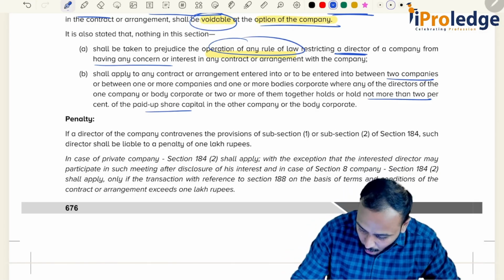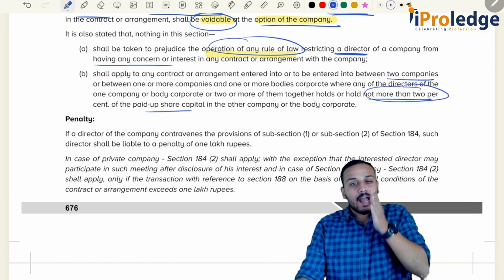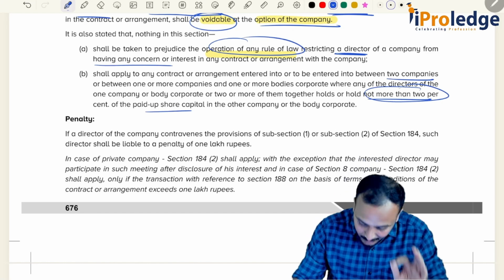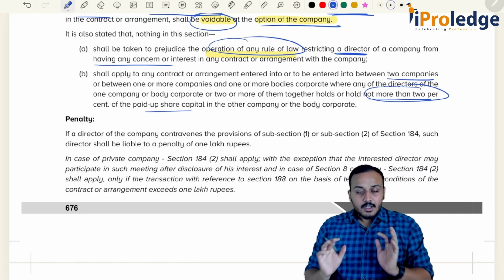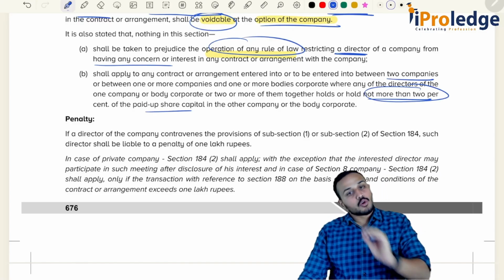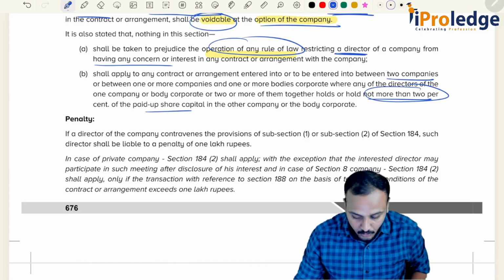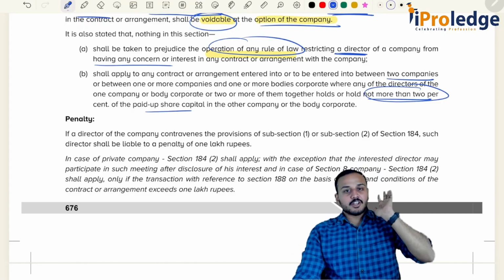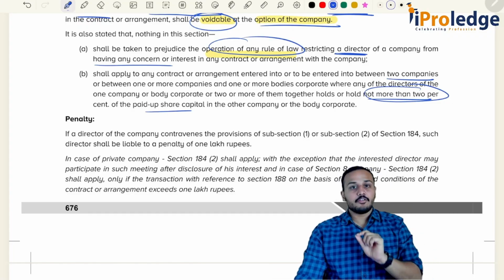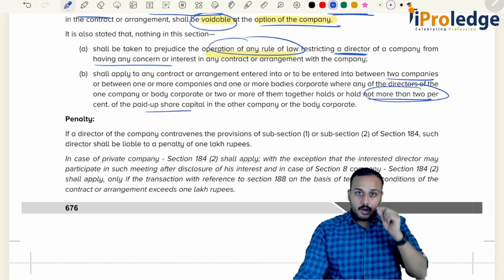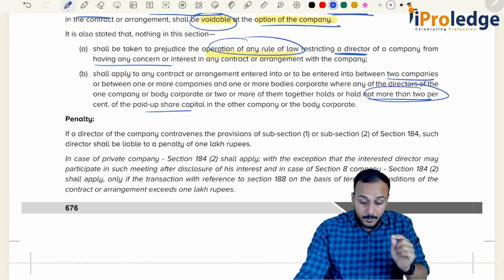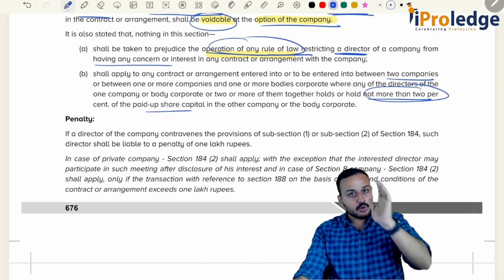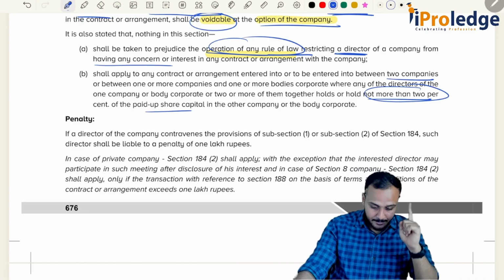Now here they are talking about if at all you are having up to 2%, then it shall not apply. That's it. If you remember this much, this is more than enough for section 184. So what is the first one? Section 184 shall not apply or shall not restrict any operation of rule of law. That is your first exception.